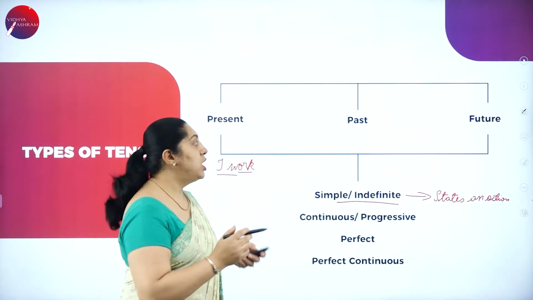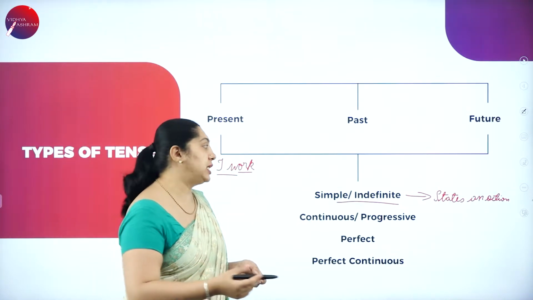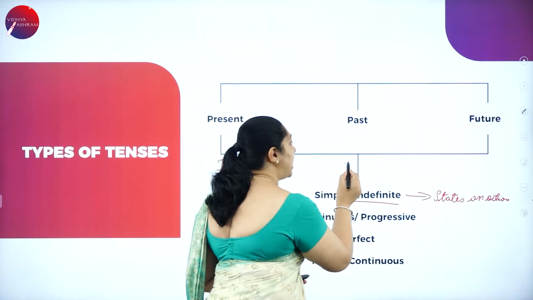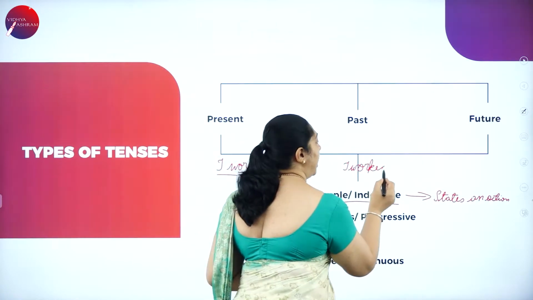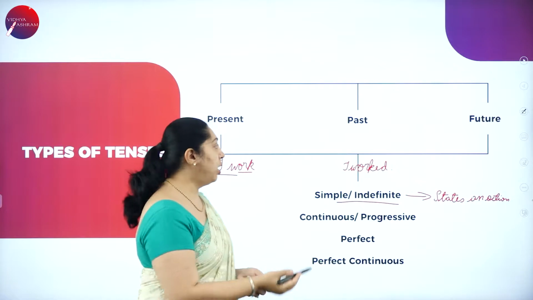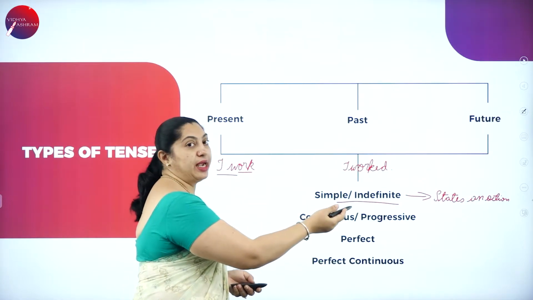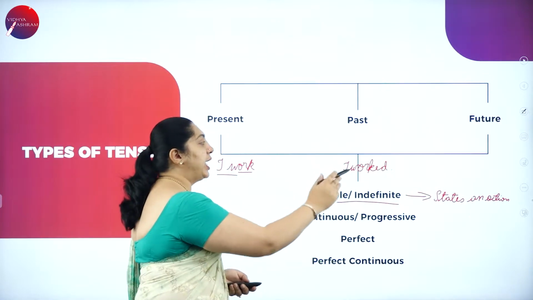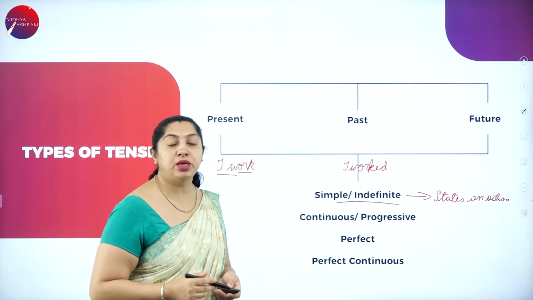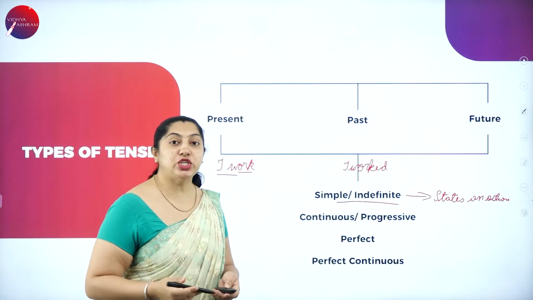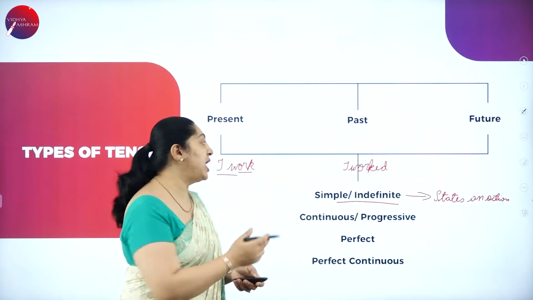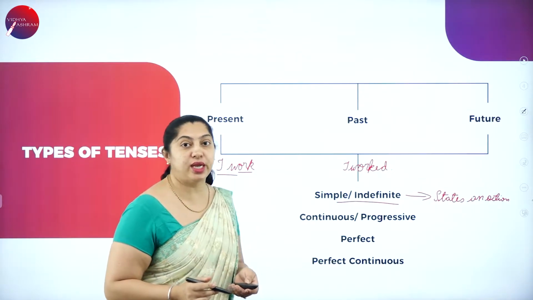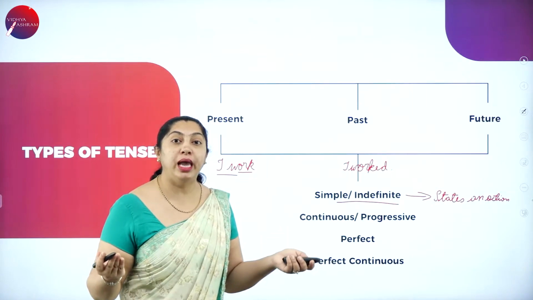I work. So what is the simple past here? It is "I worked." If you see these two sentences, the present tense and the past tense, do you find any auxiliary verbs used? Auxiliary verbs means the helping verbs. Are there any helping verbs in these two sentences? No, there are no helping verbs.